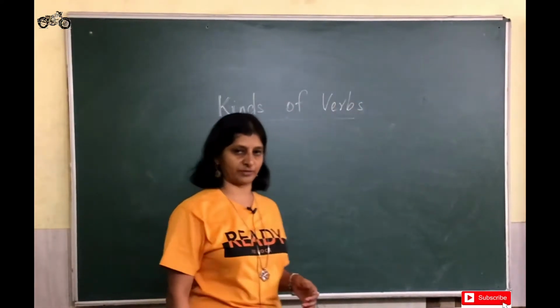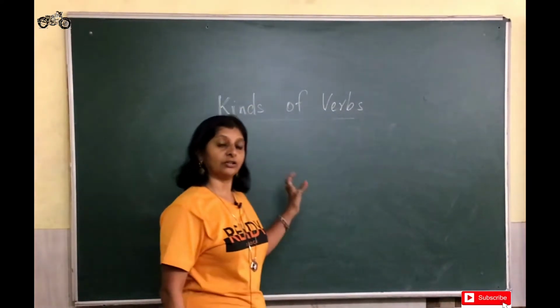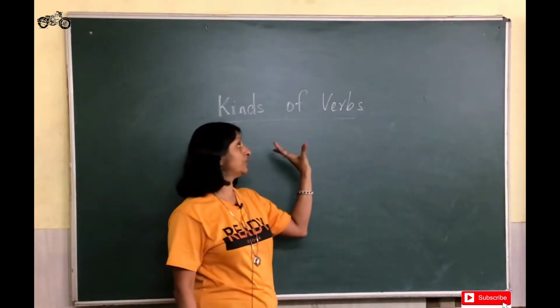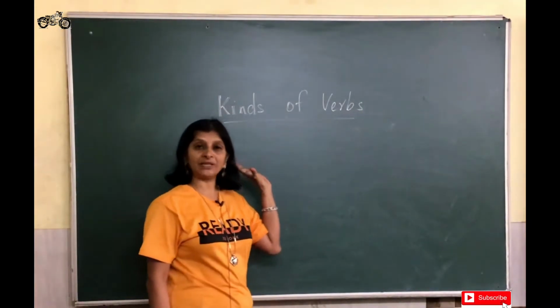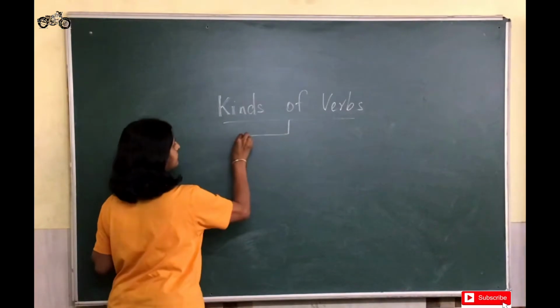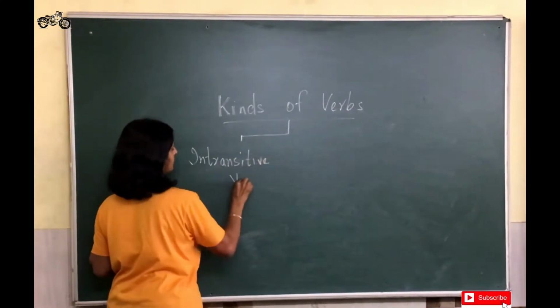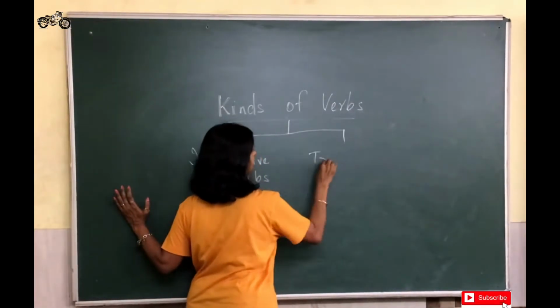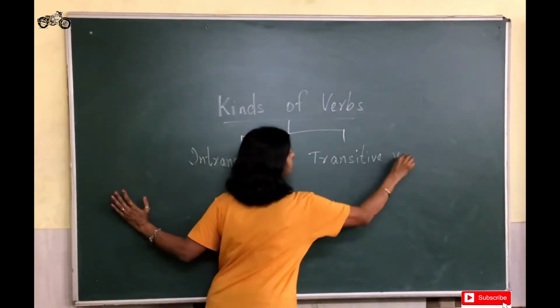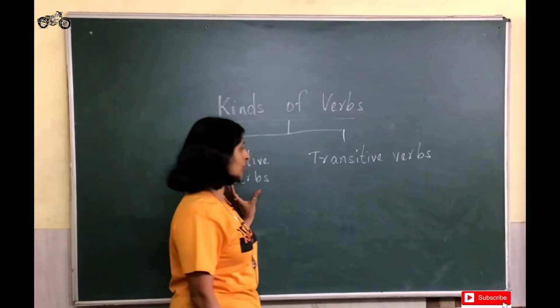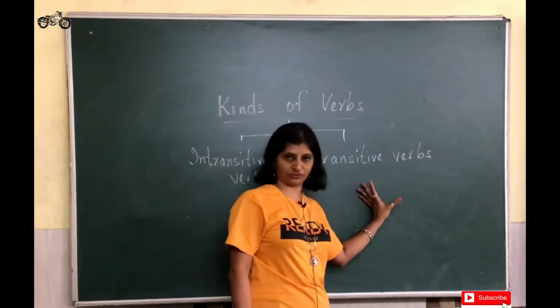Kinds of verbs. Now we are going to look at the basic kinds of verbs, how these verbs are divided into two basic kinds. Basically, verbs are divided into intransitive verbs and transitive verbs.